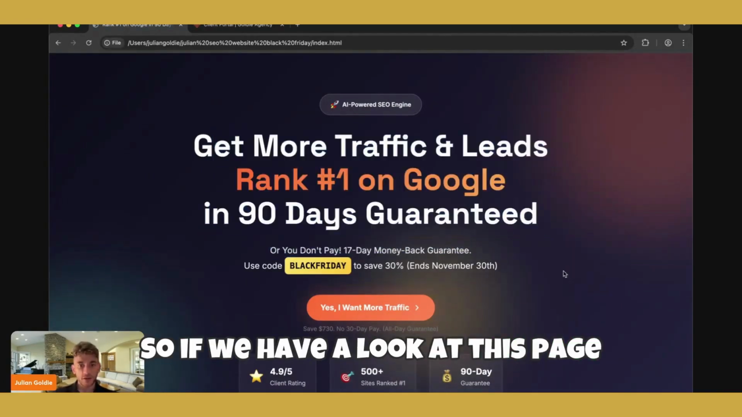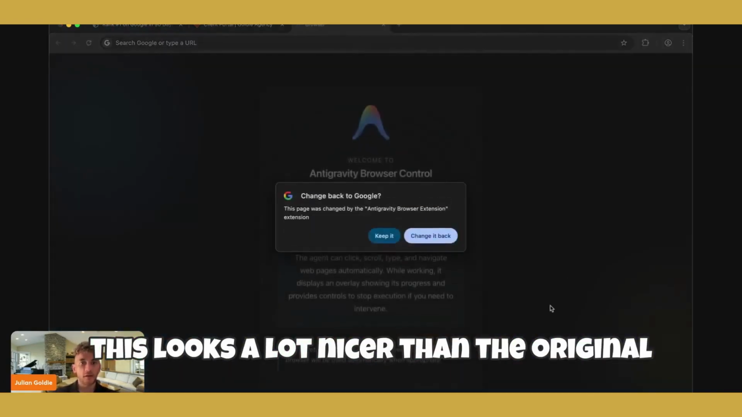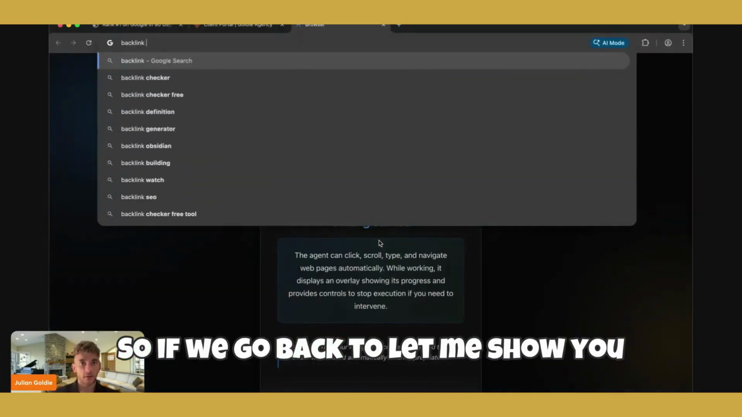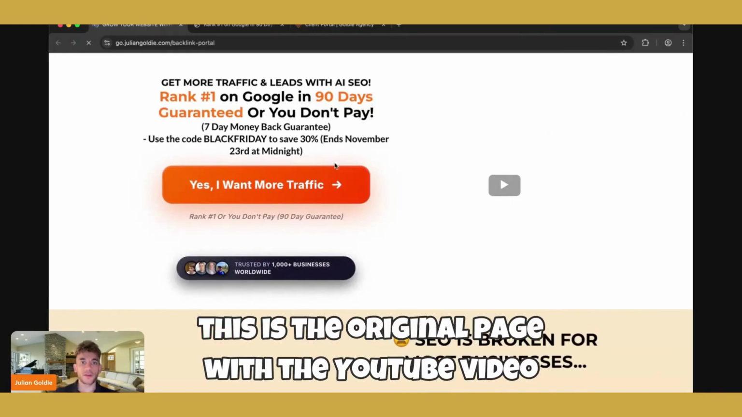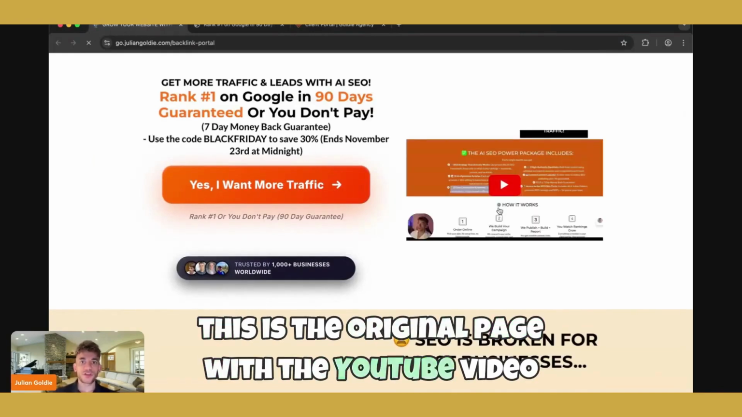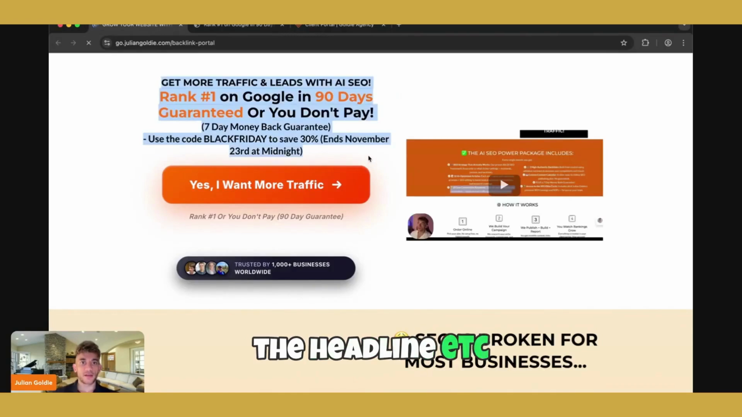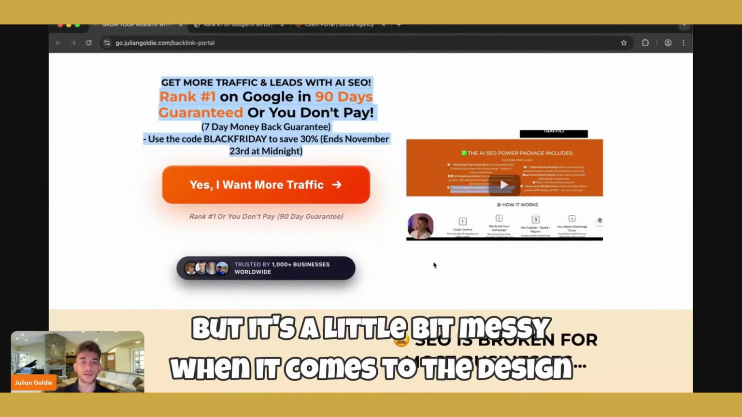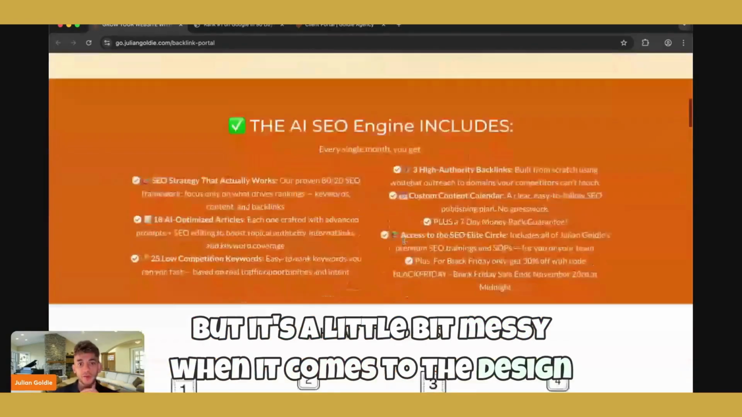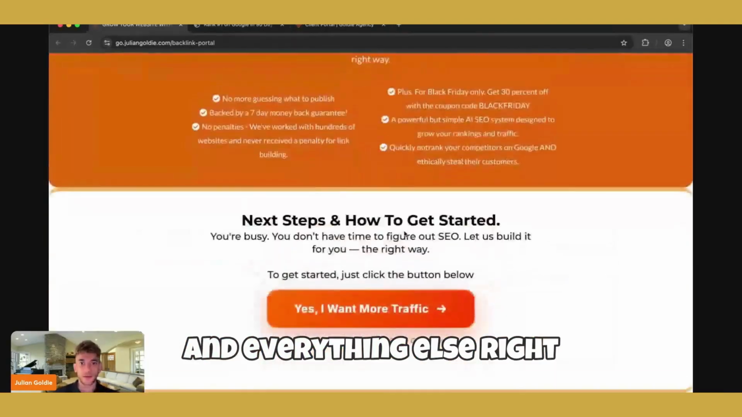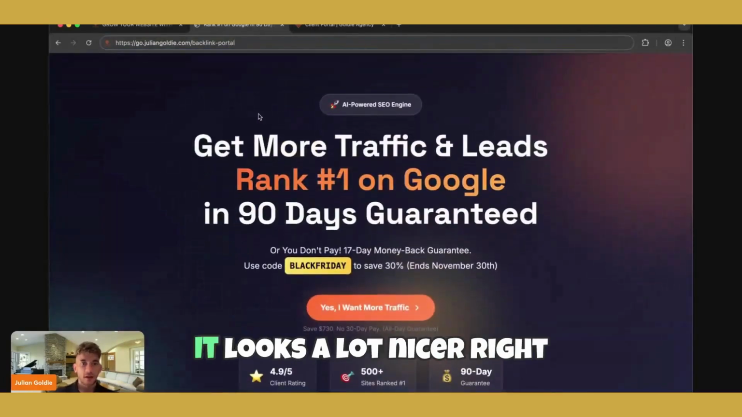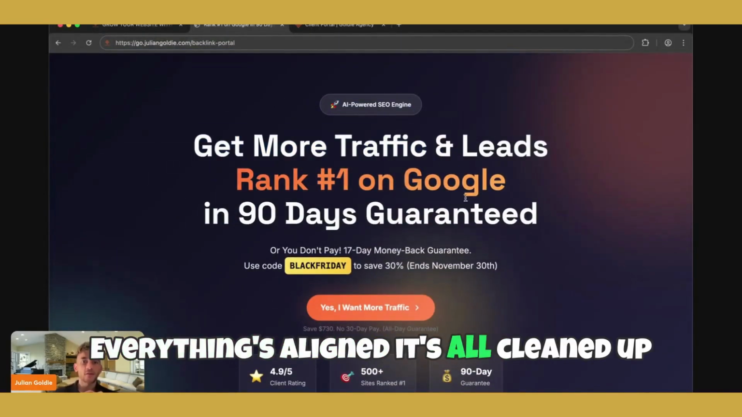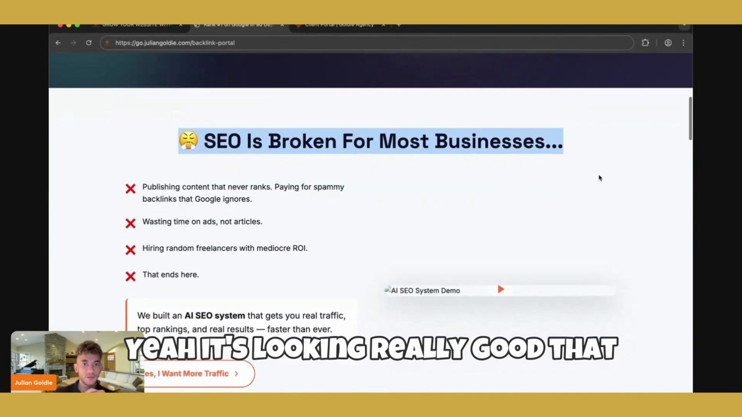If we have a look at this page, this looks a lot nicer than the original. So if we go back to, let me show you what the original looked like. So if we open up, this is the original page with the YouTube video, the headline, etc. It looks okay, but it's a little bit messy when it comes to the design and everything else, right? Whereas if we have a look at the new design, this is the new version. It looks a lot nicer, right? Everything's aligned, it's all cleaned up, it's all tidy, etc. Yeah, it's looking really good now.